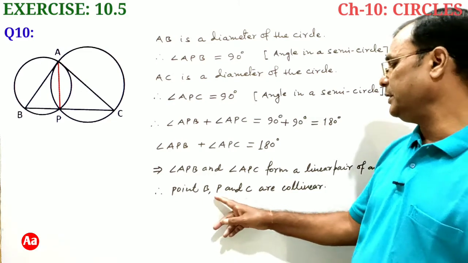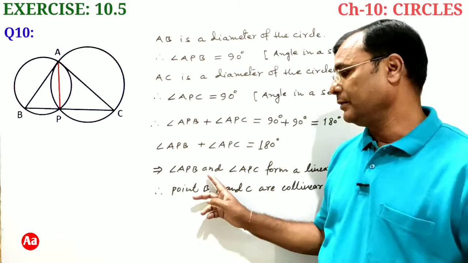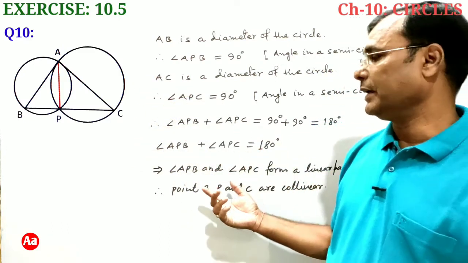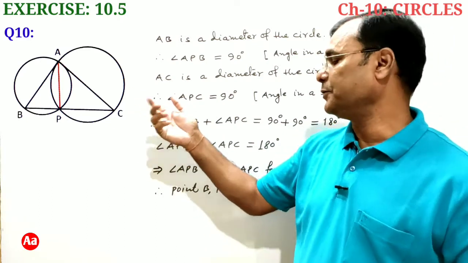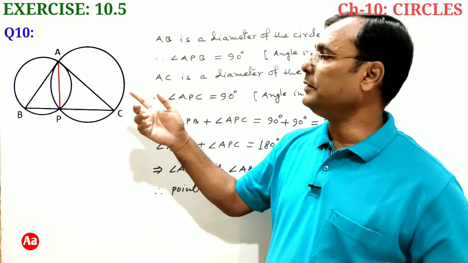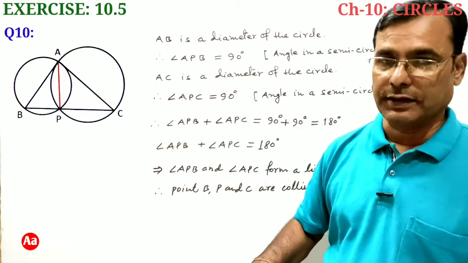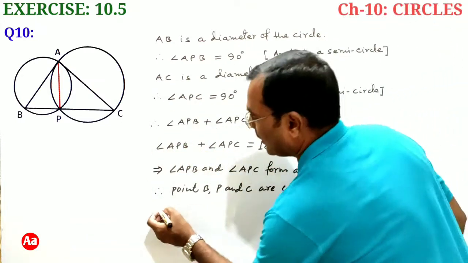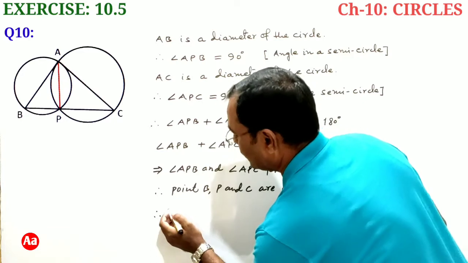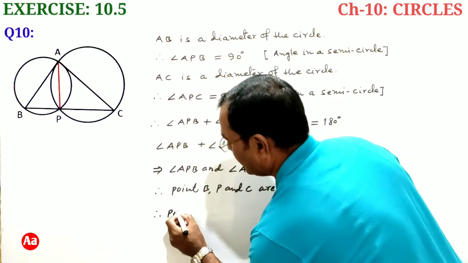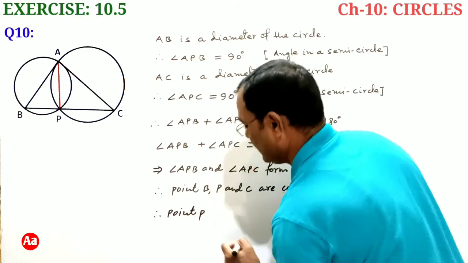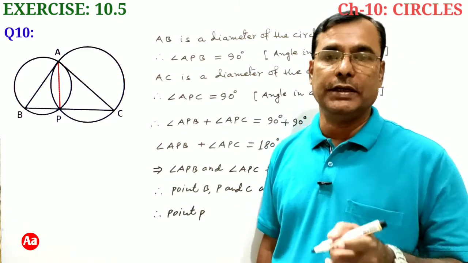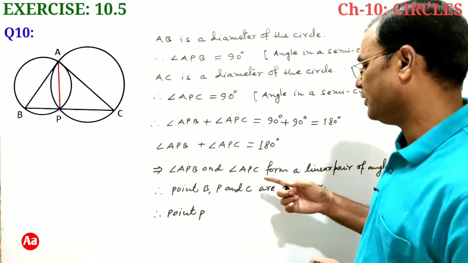Points B, P and C are collinear because angle APB and APC both form a linear pair of angles, and it is possible only when points B, P and C are collinear, which means that point P lies on BC, and this we can conclude that point P, which is point of intersection of two circles drawn with AB and AC as diameters, lies on BC.